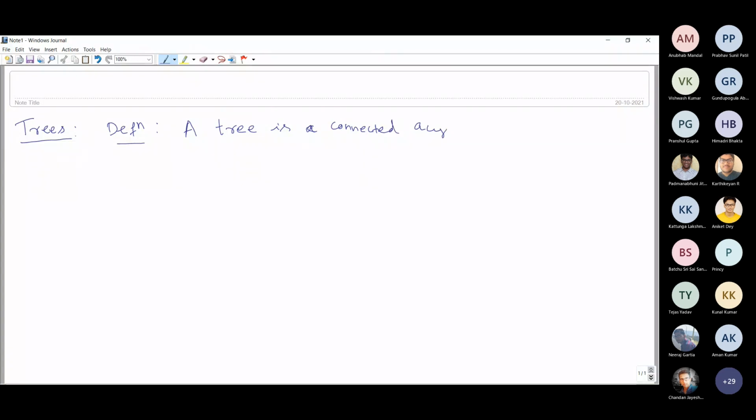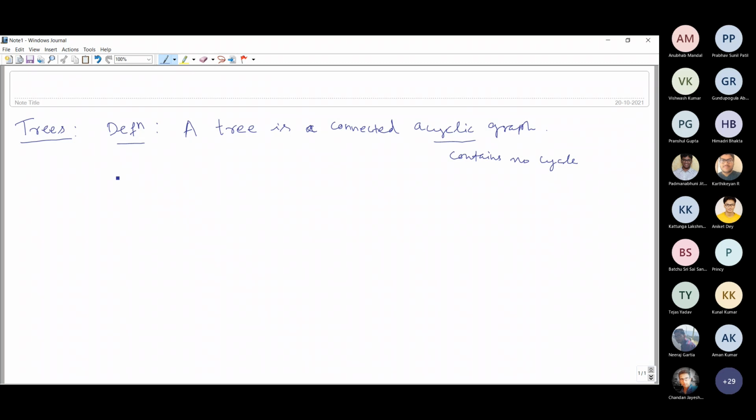Connected acyclic graph. What is the meaning of acyclic? Acyclic means it contains no cycle. So a tree is a connected acyclic graph. Connected graph means between every pair of vertices there should be a path.